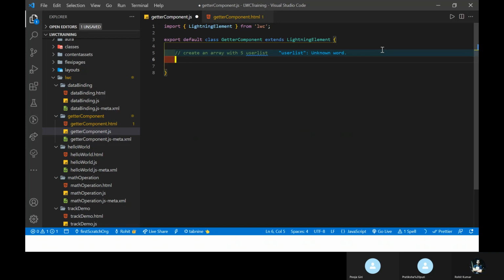Here I'm taking my name, and let me change to other unique values, like Raj or something like that. So here you can see the user list. It's an array type, with unique values in that user list.